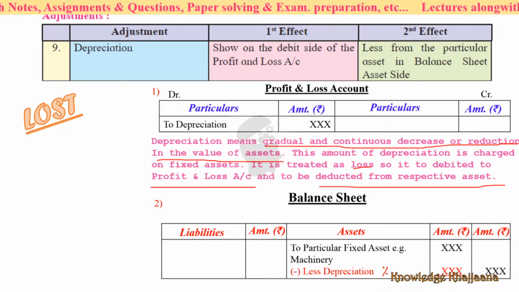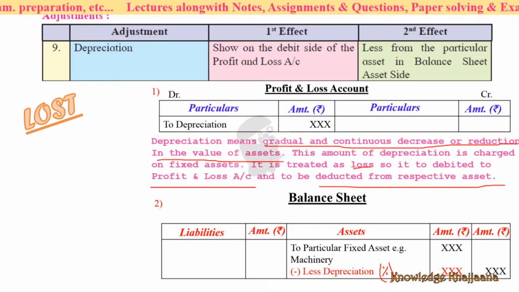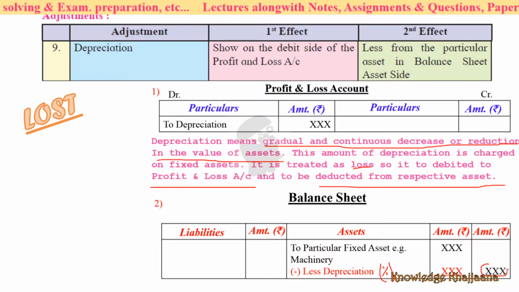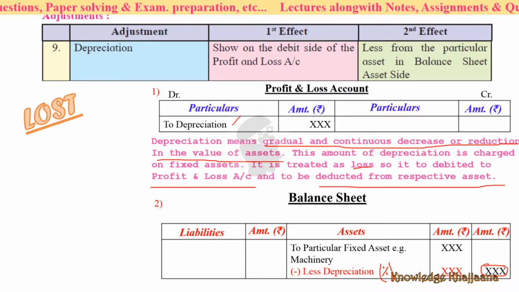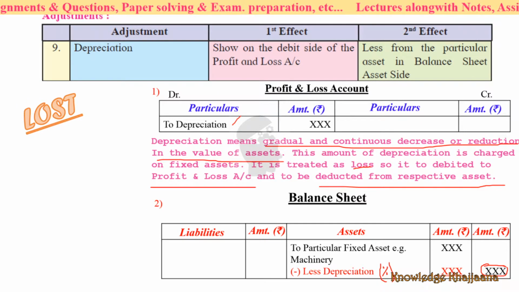Okay, either it may be given in percentage or in value. So you have to depreciate that amount, and this would be the final amount of the asset after making the depreciation. This depreciation value you have to write over here. Okay, this depreciation amount you have to write over here. You have already learned this in standard 11th.